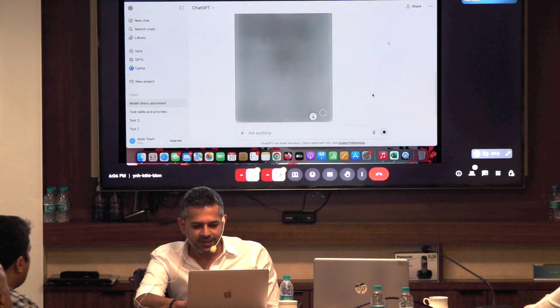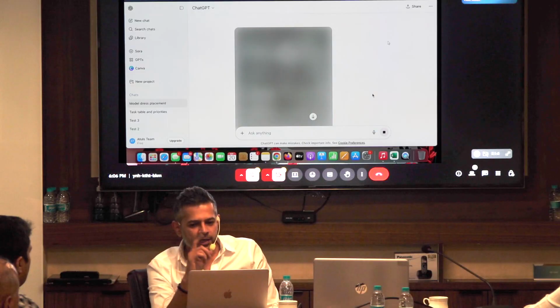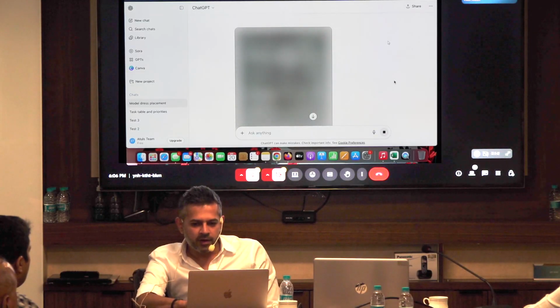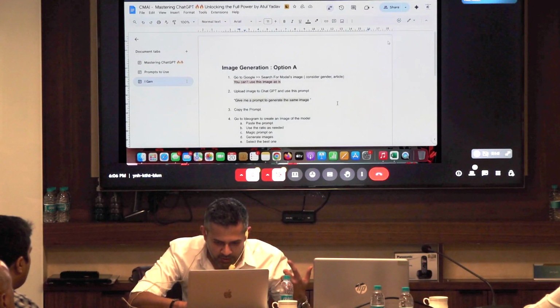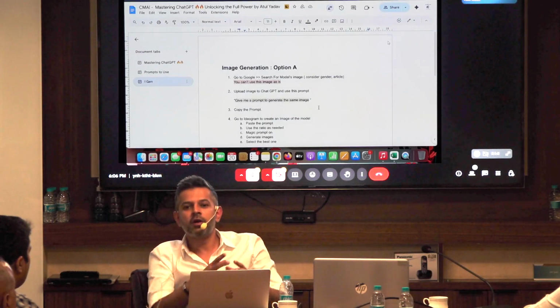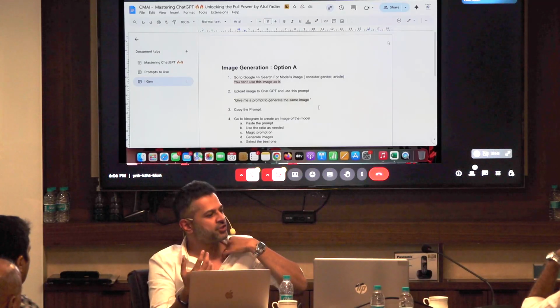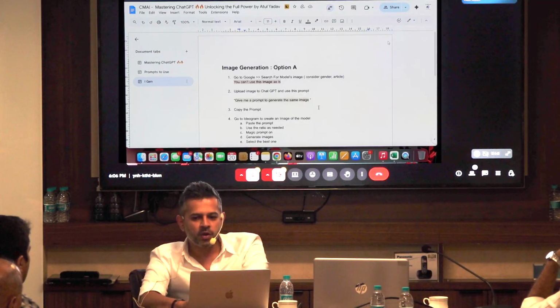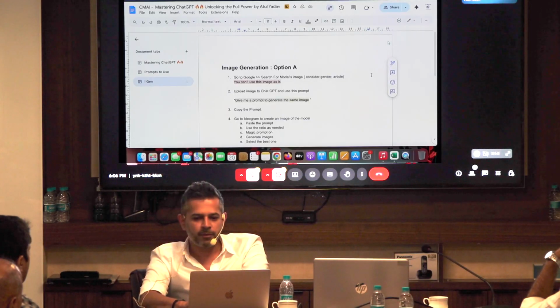Oh, it's still making. ChatGPT's image generation is pretty slow. Let's try and see how fast we can do this. This is a longer process, but it's a process where you can do it in batches also. Let's see how this works. So we will do the same thing, the same image, but we will put it on a different model.